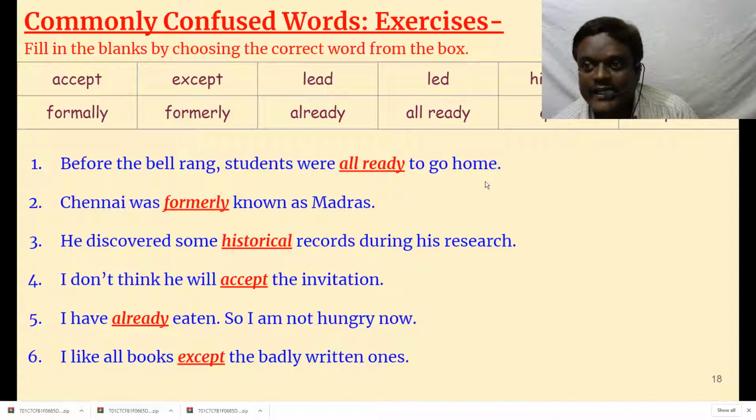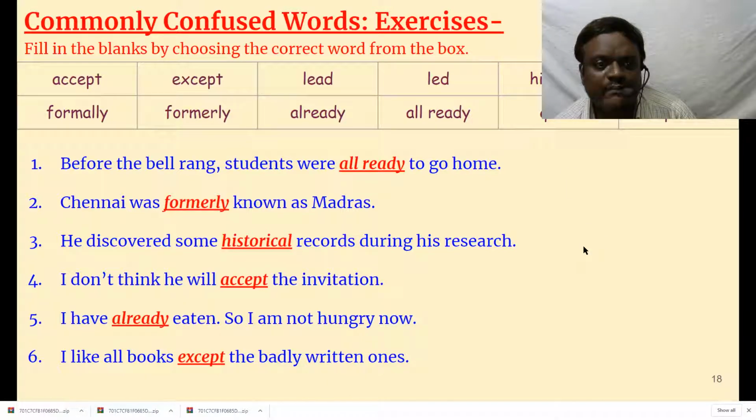These are the 50 exercises we have done, and one more last exercise. Fill in the blanks by choosing the correct word from the box. Accept, already we have done these words. It's very easy for you. Accept, except. Lead, led. Historic, historical. Formally, formerly. Already, all ready. Quite, quit, quiet. Quiet means silent. Quite means very, simply.